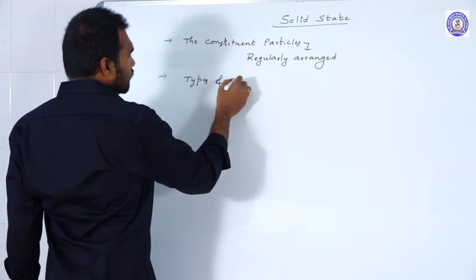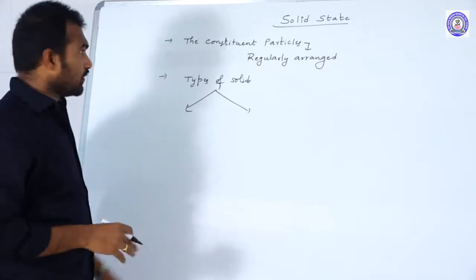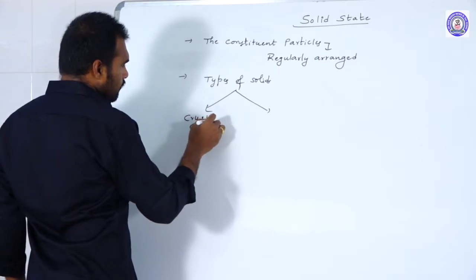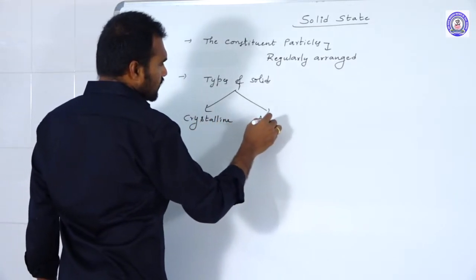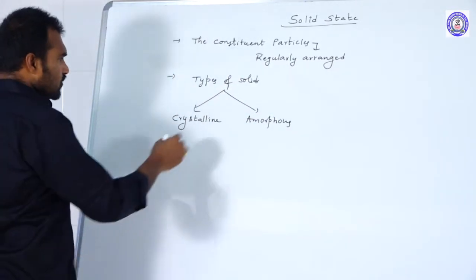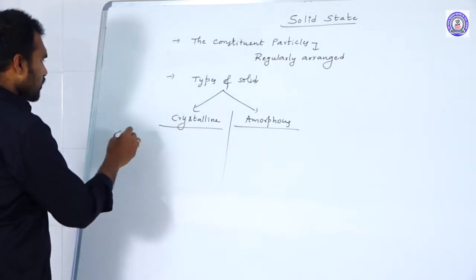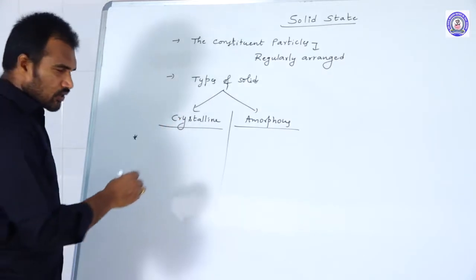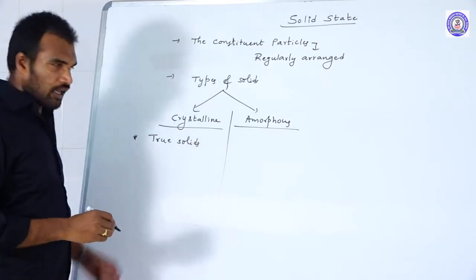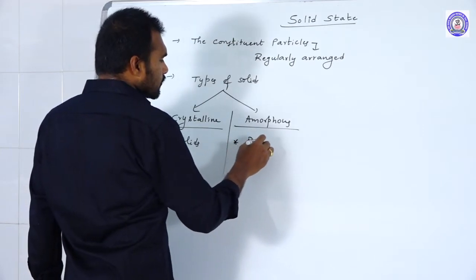Types of solids. We divide solids into two types based upon their arrangement. One is crystalline solids. The second one is amorphous solids. What are the main differences between them? Crystalline solids we also call true solids. Whereas amorphous solids are pseudo solids.